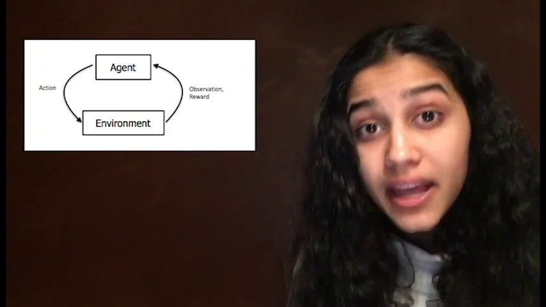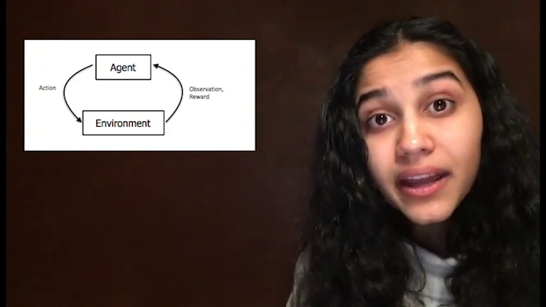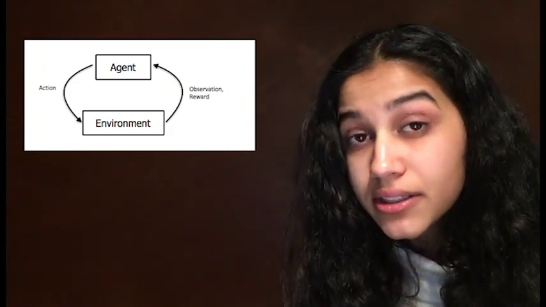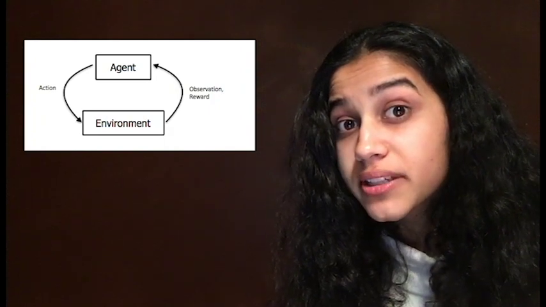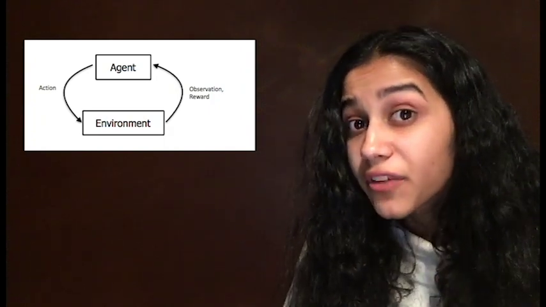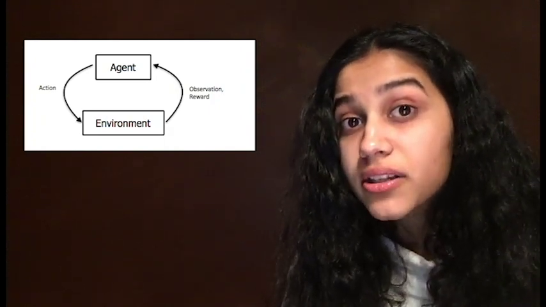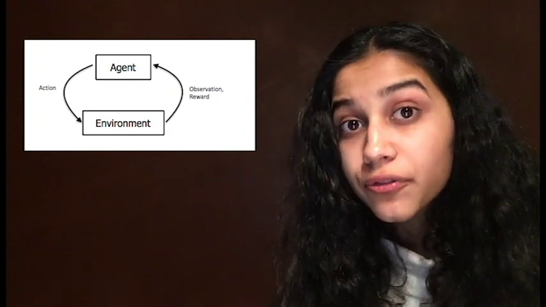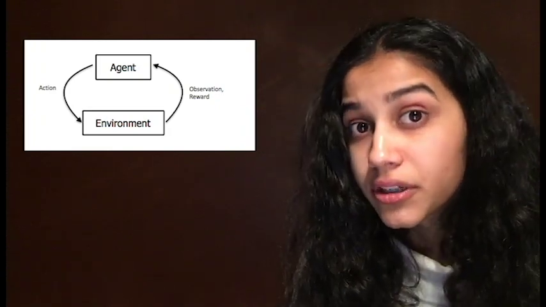This process then turns into a loop, allowing the agent to improve its actions every time it enters a new state, by the environment giving the agent either positive or negative reinforcement in terms of rewards. Reinforcement learning is goal-oriented, the goal being to maximize long-term reward in order for the agent to learn through trial and error and output its desired task accurately.